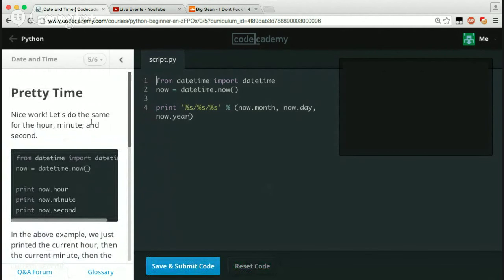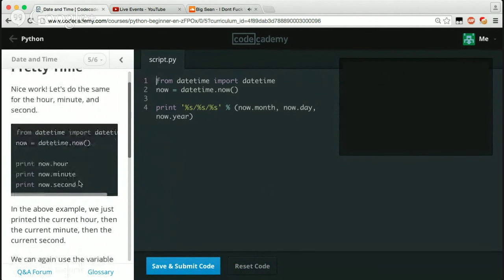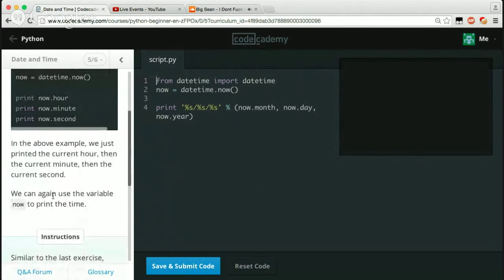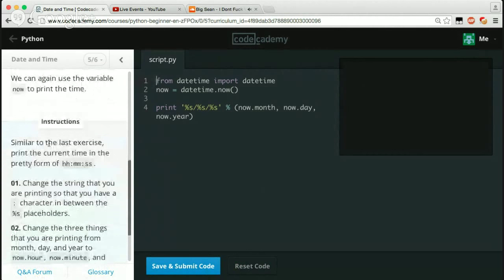Pretty time. Nice work. Let's do the same for the hour, minute, and second. from datetime import datetime, now = datetime.now(), hour, minute, second. Cool. So we can do the same exact thing as the day. In the above example, we just printed out the current hour, then the minute, then the current second. Now we can again use the now.hour. Okay, similar to the last exercise, print the current time in the pretty form of hour, minute, and seconds.